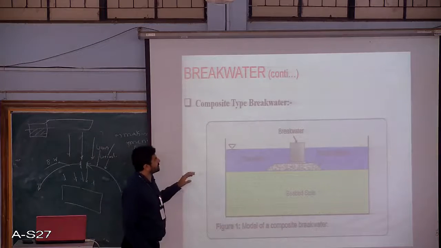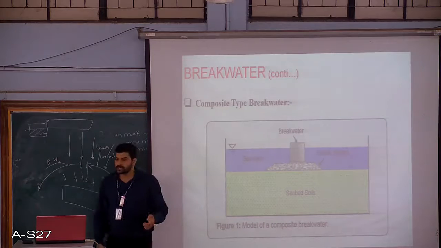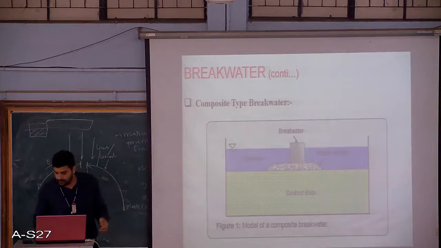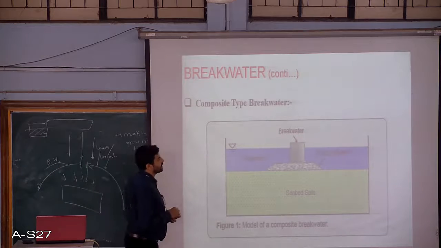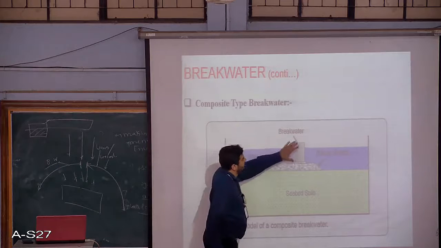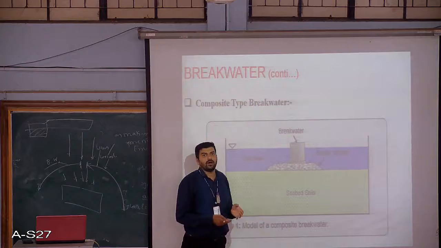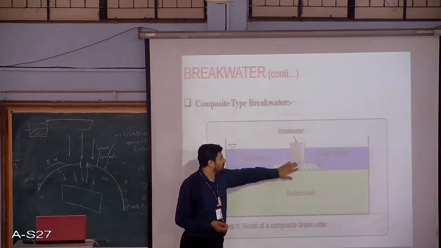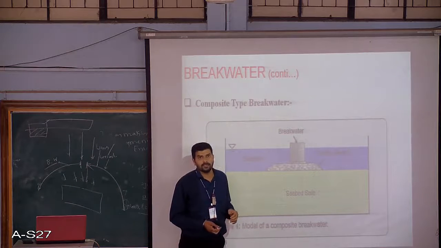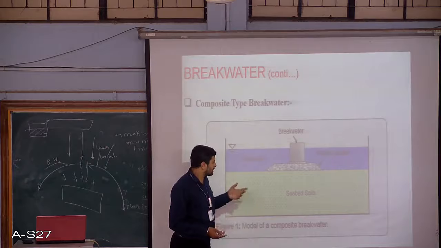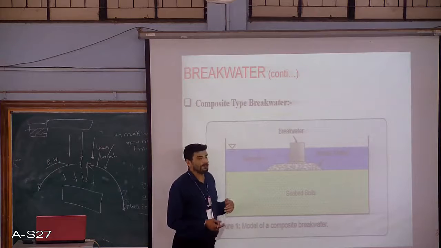Then we may have a third type of breakwater, which is the composite type of breakwater. A composite type is a combination of the vertical wall type and the rubble mound type. In certain cases, it may be necessary to combine both.